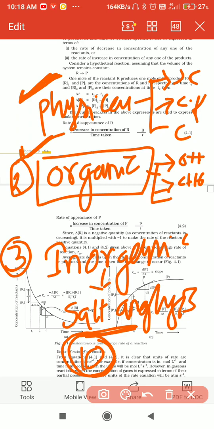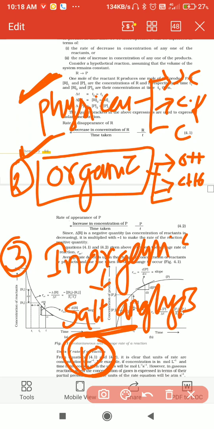Especially these concepts you have to write on the white side pages. The remaining ruled paper is for the procedure, result, aim, all these things.